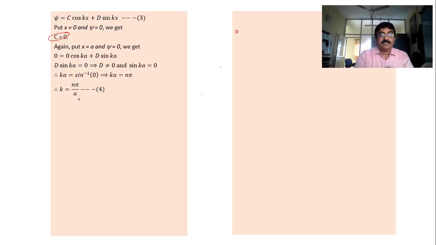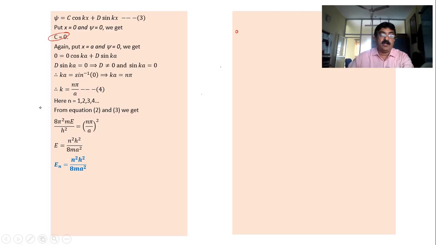Okay, well let us proceed further. Now n cannot be 0. n can take only values 1, 2, 3, 4 etc. Okay, now I have k like this.